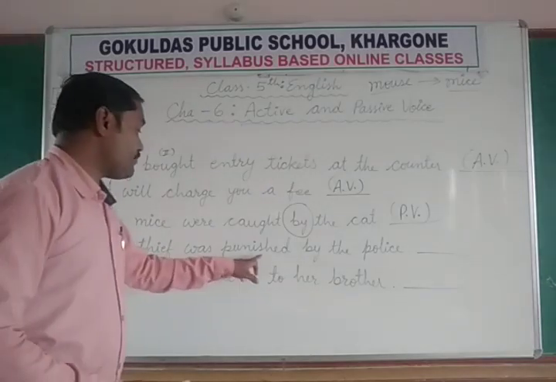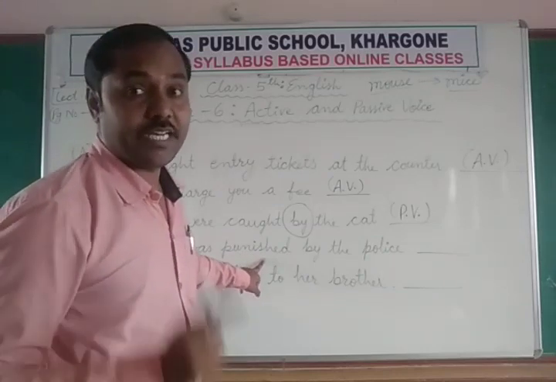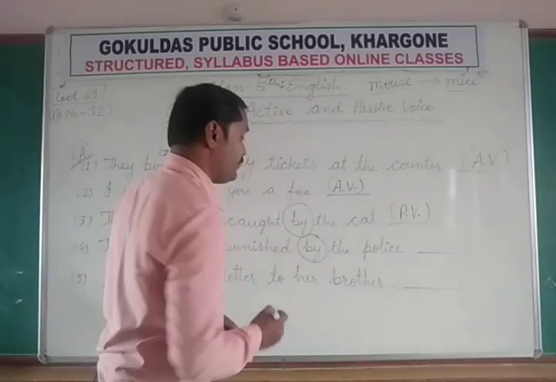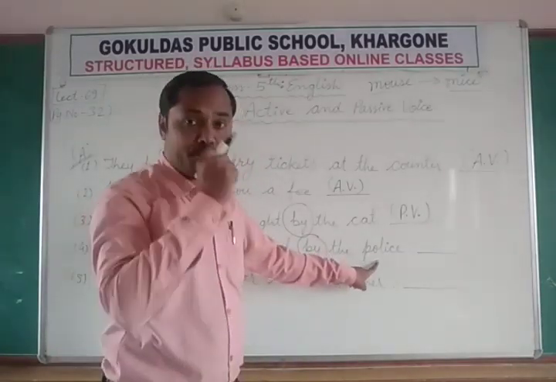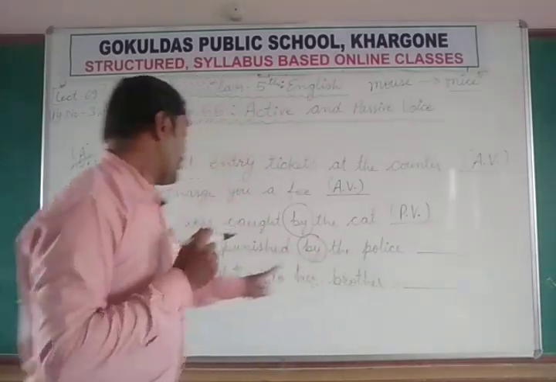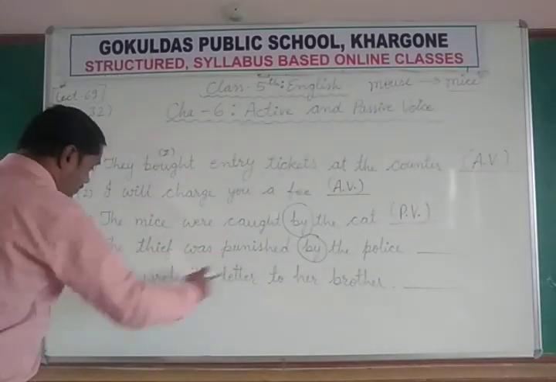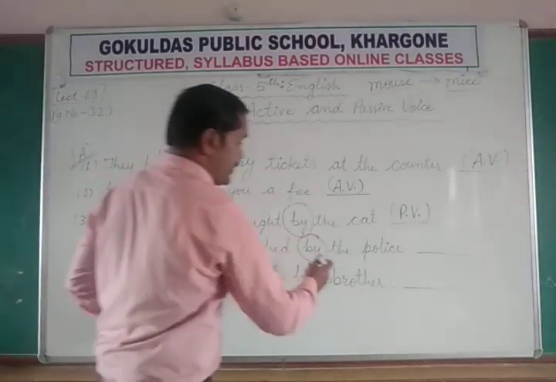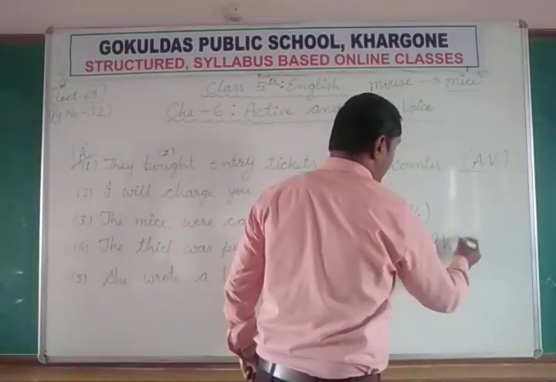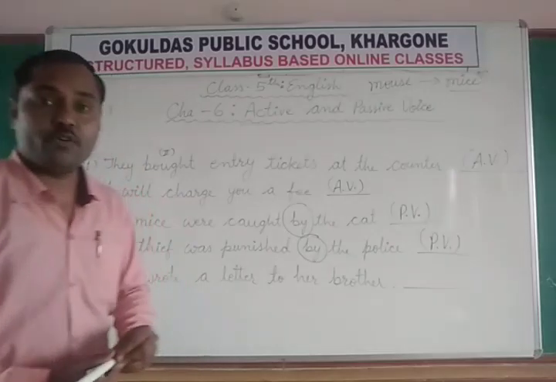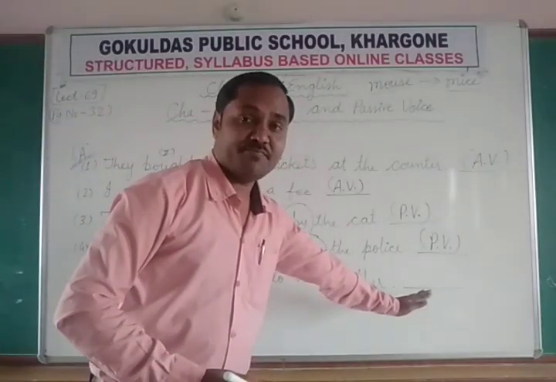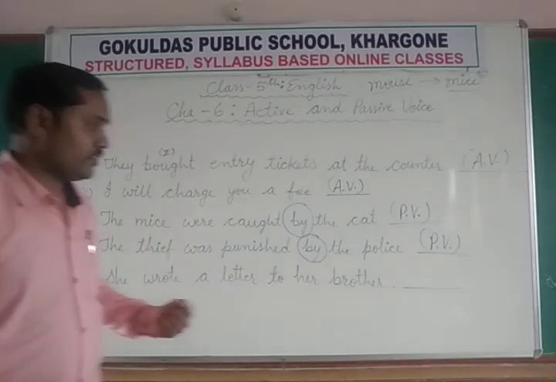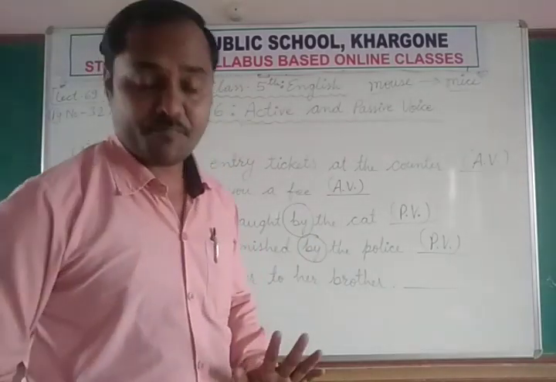The thief, chor, was punished by the police. Again, by the police. Who is giving the punishment? Police is giving the punishment. And who is being punished? The subject of the sentence is receiving some action by the police. So again this is a passive voice. The doer of the action is at the end and the receiver of the action is at the beginning.